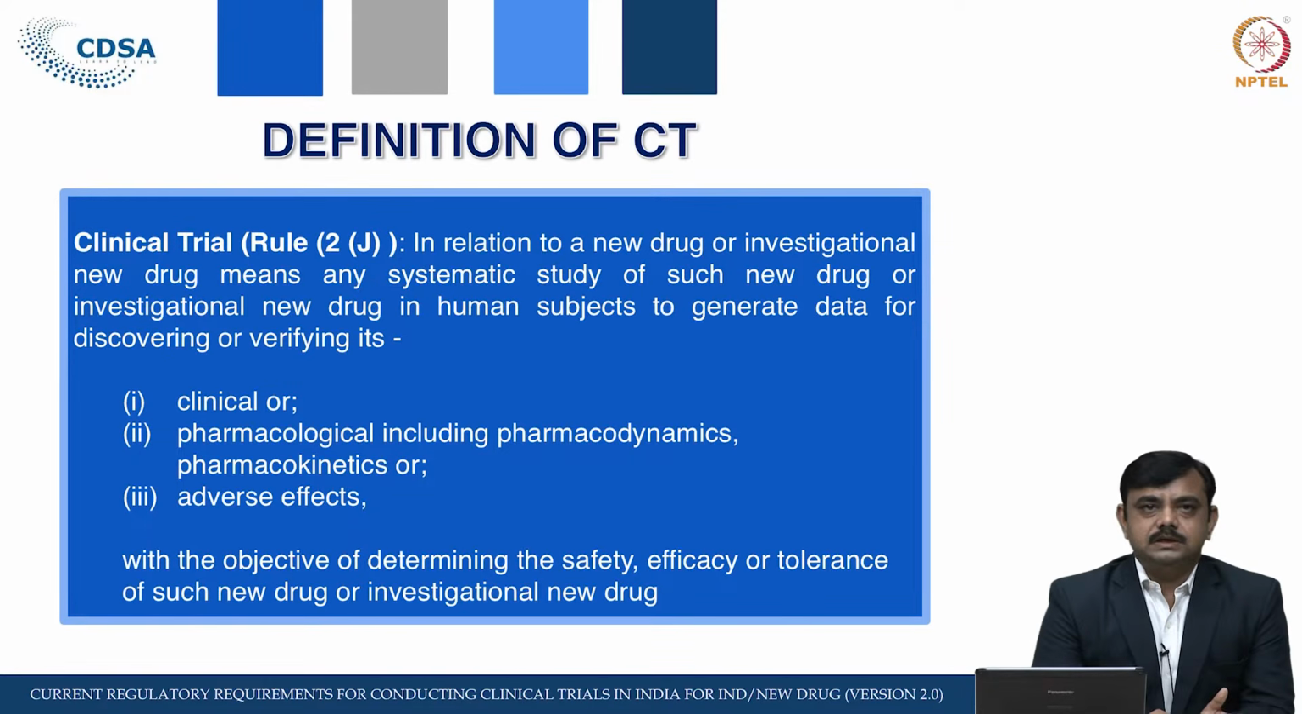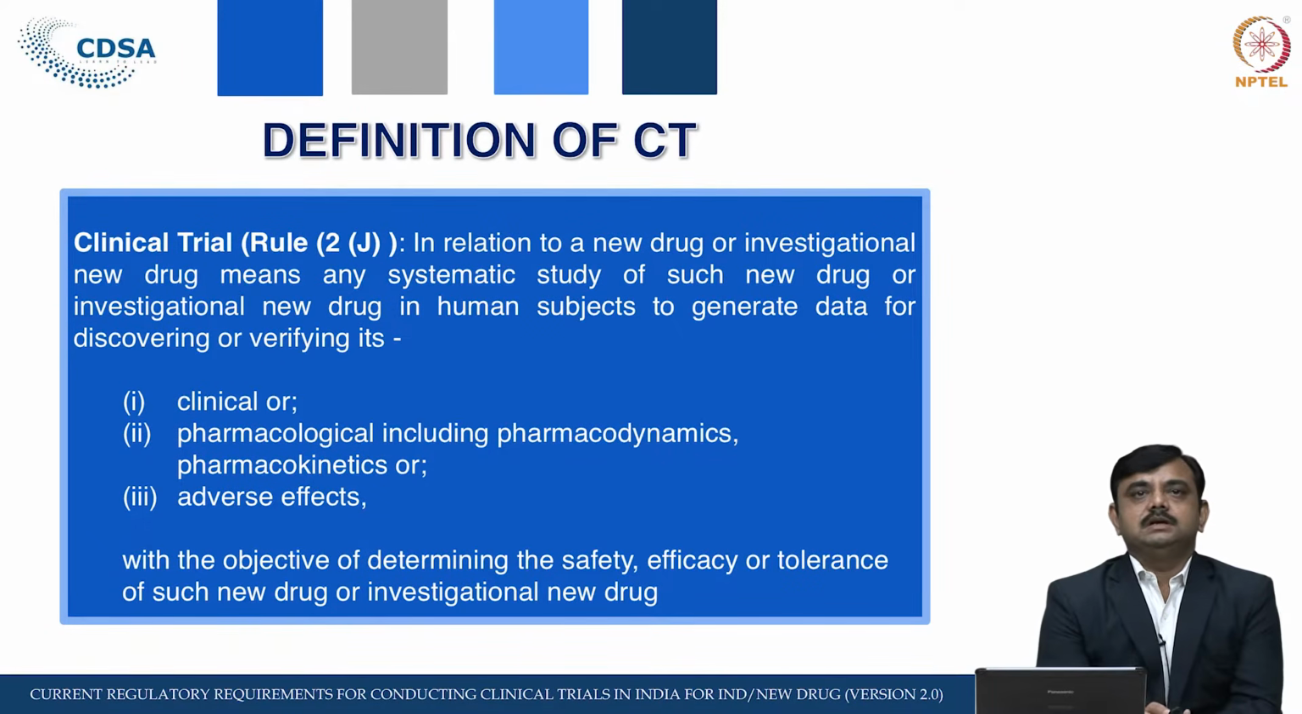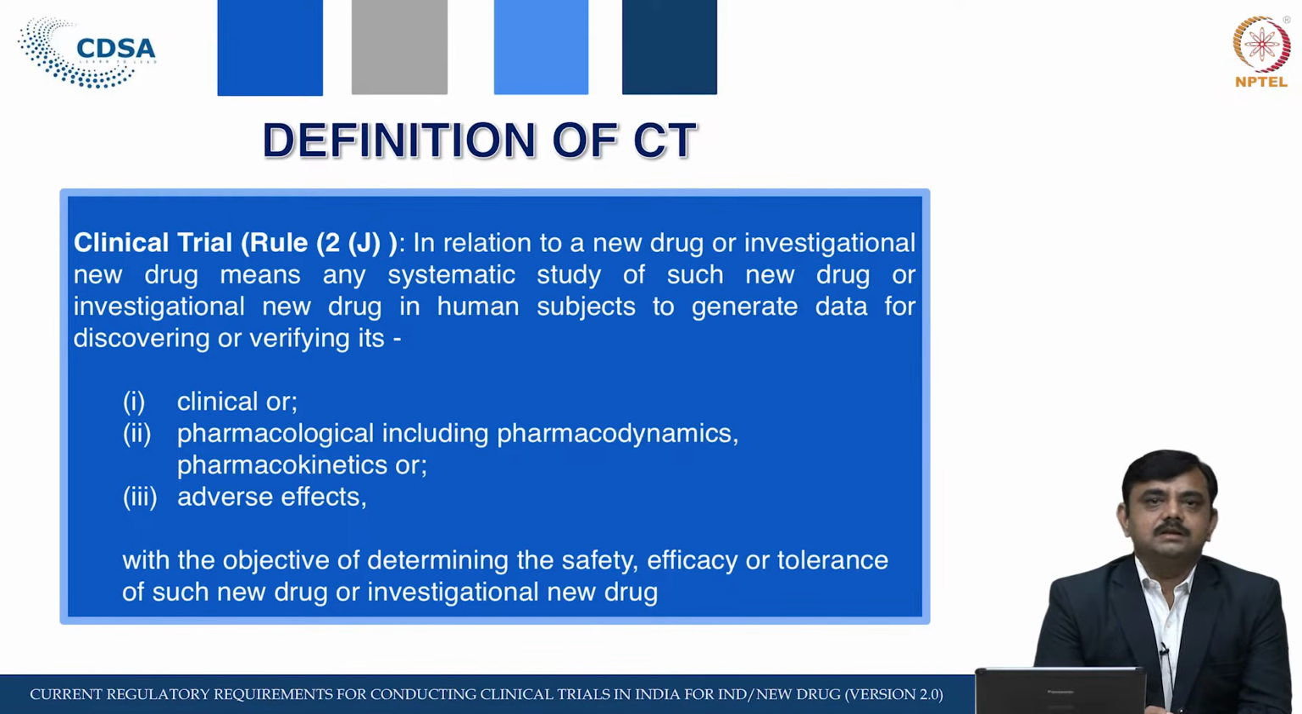If the study is related to finding out the adverse effect, that also comes under the clinical trial. The objective of all these studies is to determine the safety, efficacy and tolerance. So, this is about the clinical trial. If any study falls under these criteria, we can say this is a clinical trial, and that clinical trial requires permission. The studies and research which do not fall under this clinical trial come under biomedical and health research. We have seen in our lecture 3, the details of this are given in the different chapters.